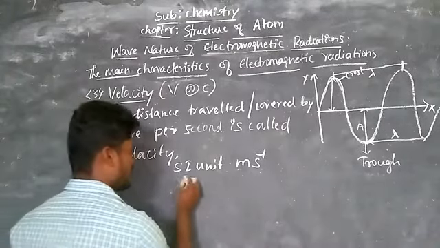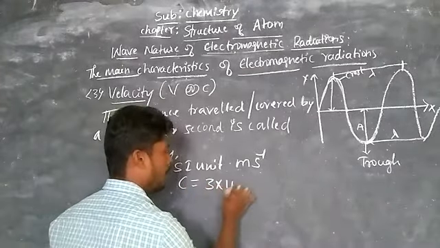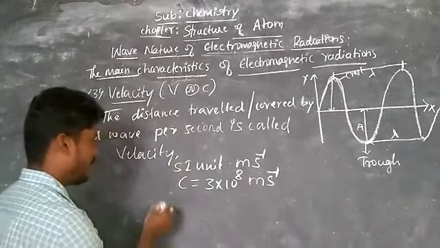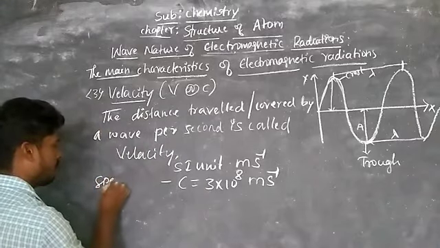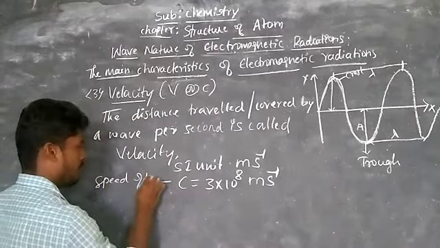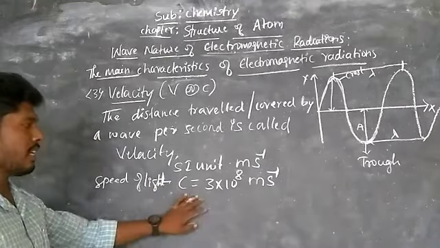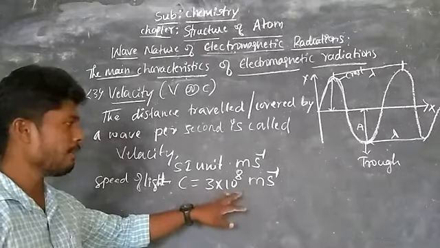So C is equal to 3 into 10 power 8 meter per second. This is the speed of light. Speed of light is nothing but the velocity of light. That is, C is equal to 3 into 10 power 8 meter per second.